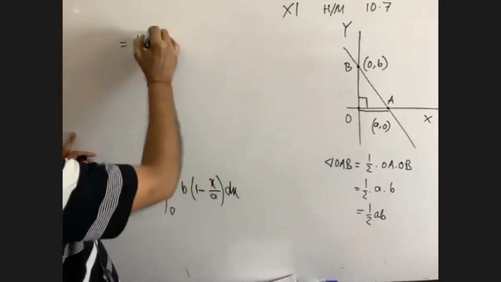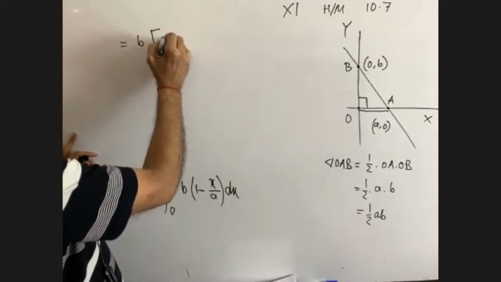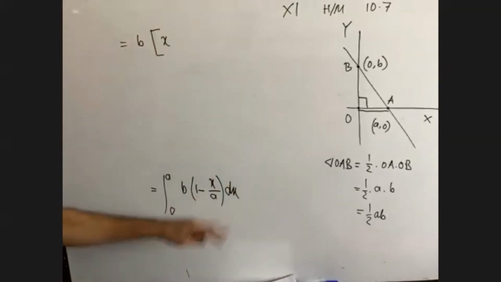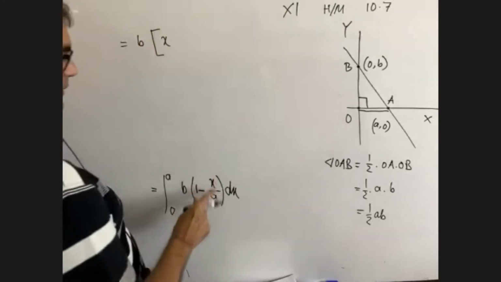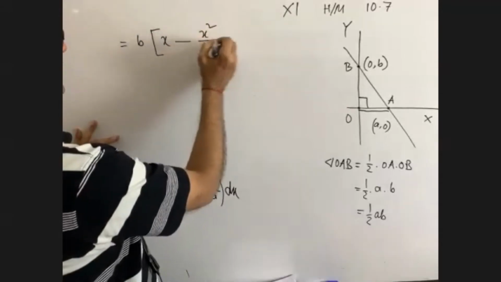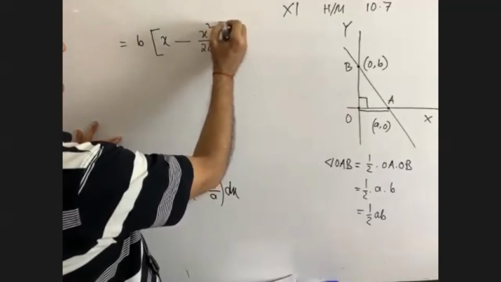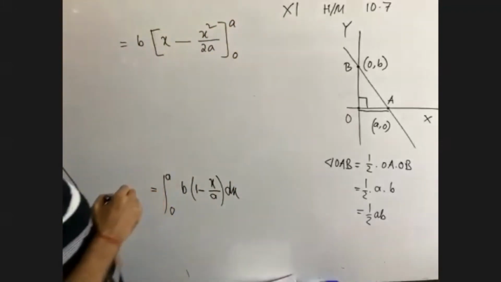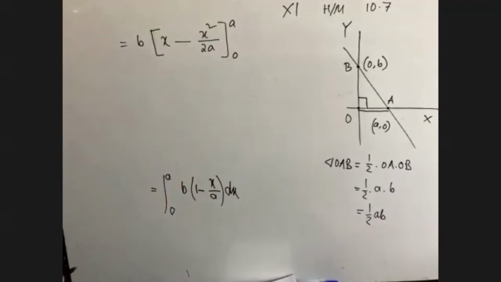1. 1 dx means what? Talk to me. 1 dx means x. Now, x by a, that is minus x square by 2a, and the limits are 0 to a. Have you got me? All of you, please.